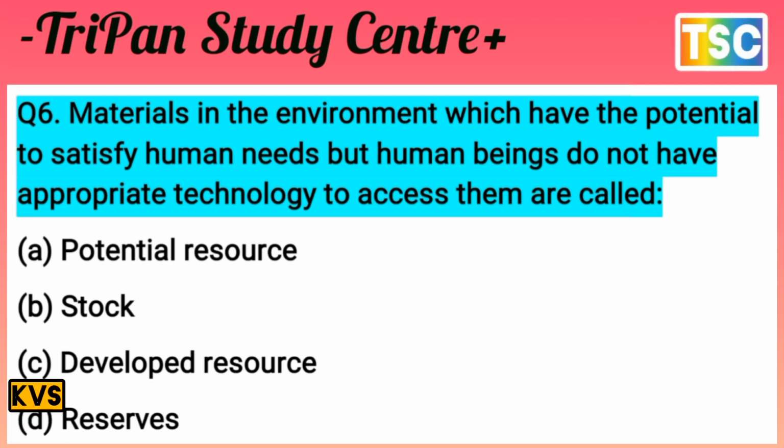The options here: potential resources, stock, development resource, reserves. Those are the four options. It is the most important regarding this.